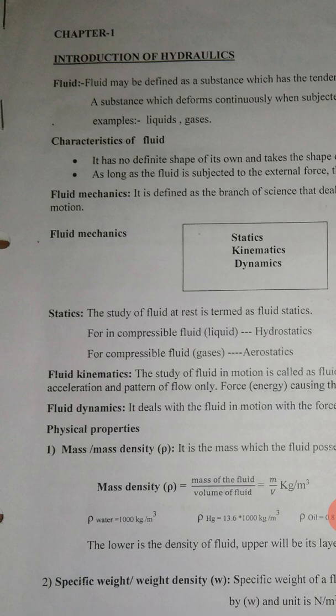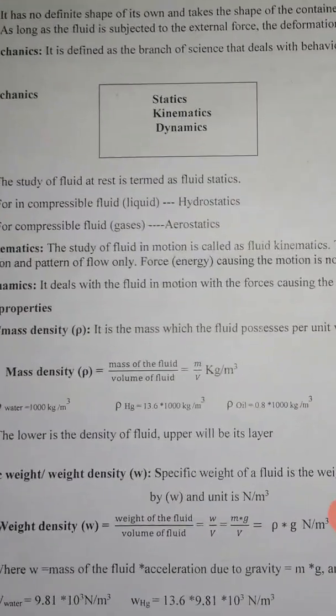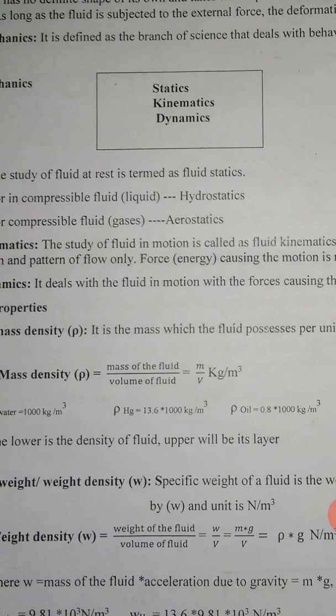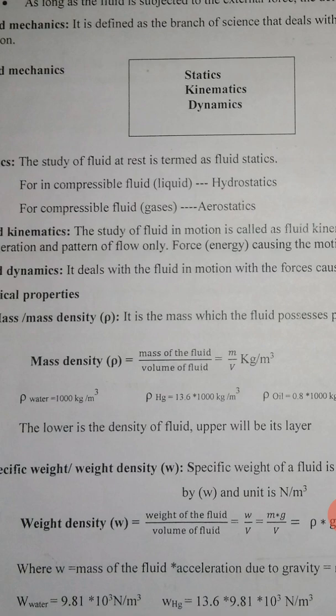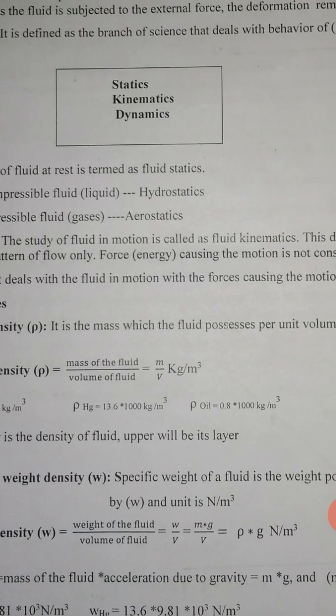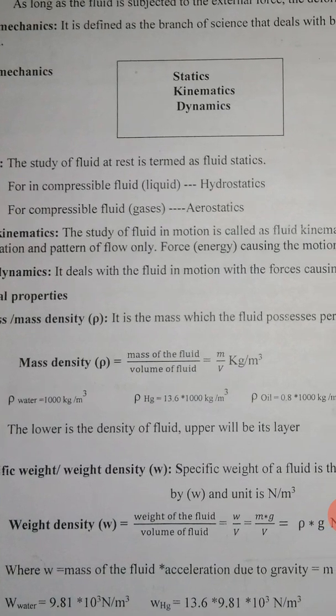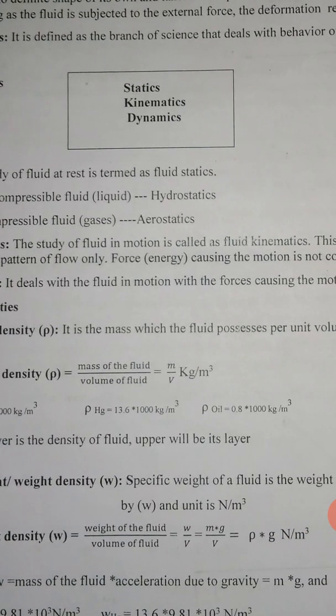Then physical properties, the mass of the fluid. Mass density is defined as the mass per unit volume, that is rho, mass of the fluid divided by volume of the fluid, in kg per meter cube. For water it is taken as 1000 kg per meter cube, mercury is 13,600 kg per meter cube, and oil is 800 kg per meter cube. The lower the density of a fluid, the upper will be its layer.